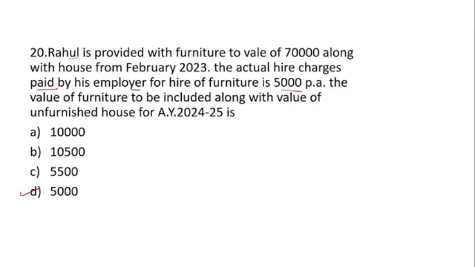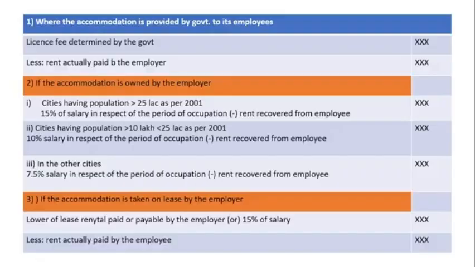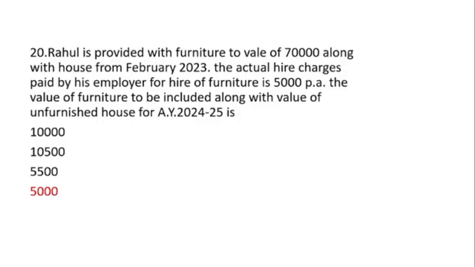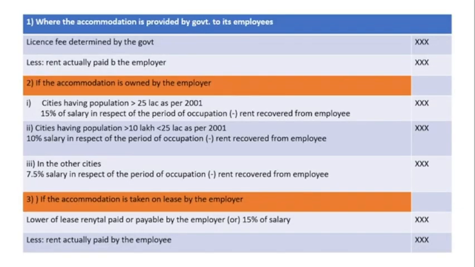Okay, so the next question, the right answer is given. I'll give you the summary of the solution. Here it is talking about where the accommodation is provided by the government to an employee. If the government provides it, we add the license fee determined by the government, and less the actual rent paid by the employee. So in this case, 5,000.